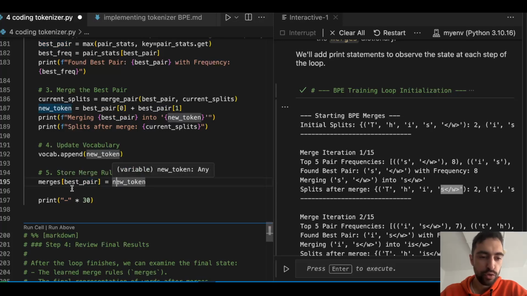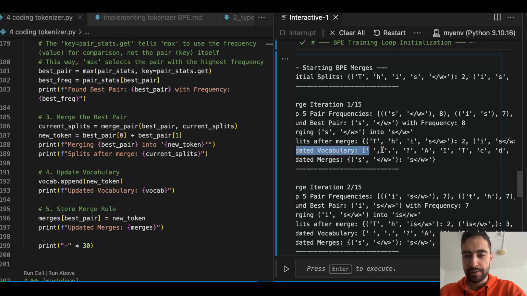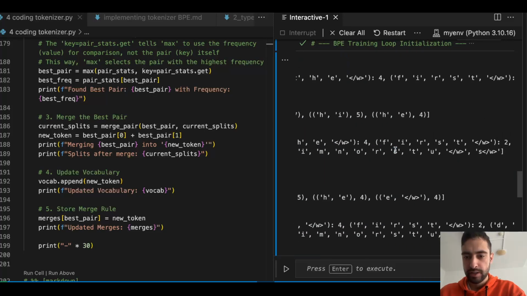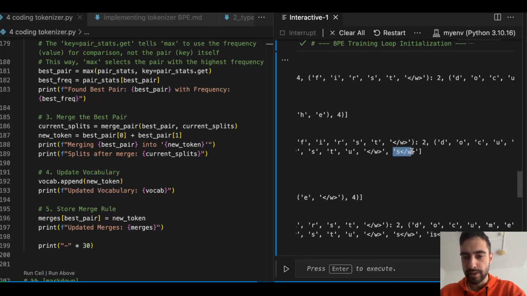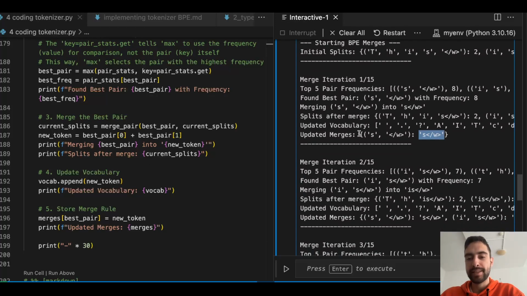Maybe I'm going to also print these two. Here it is. The updated vocabulary has all of our initial characters and the new one, S and then the word. And updated merges: now we have a single merge, S and then the word into S and then the word.